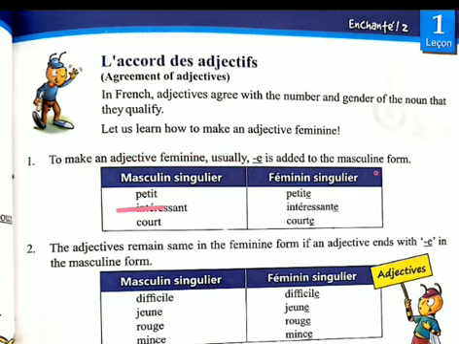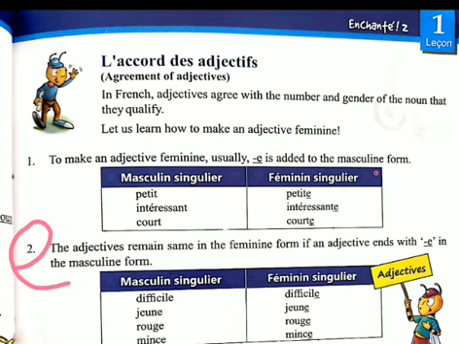Petit means small. To convert this word into the female form, we just add e at the end. So this is petit and this is petite. Now intéressant means interesting. To make this word feminine, we just add e: intéressante. Court means short; this is for a boy, this is for a girl.